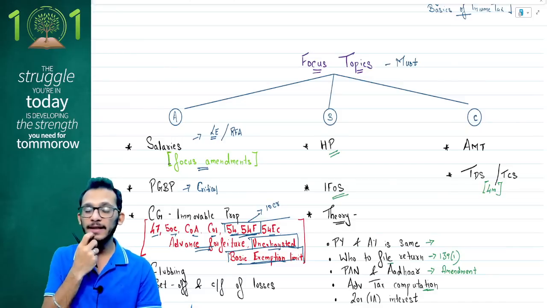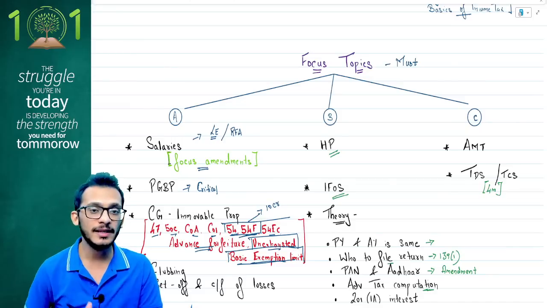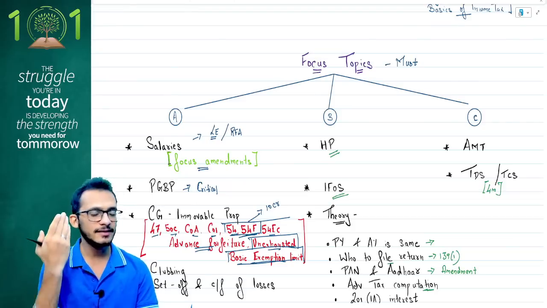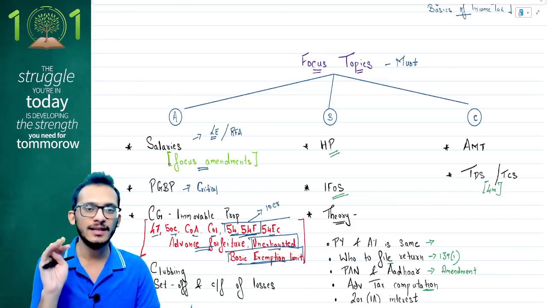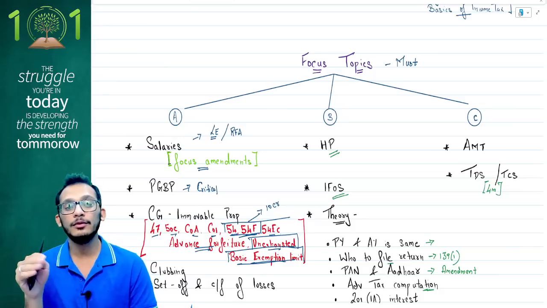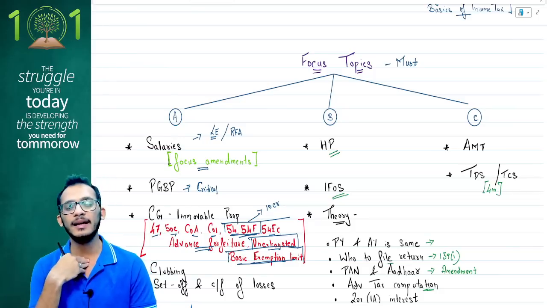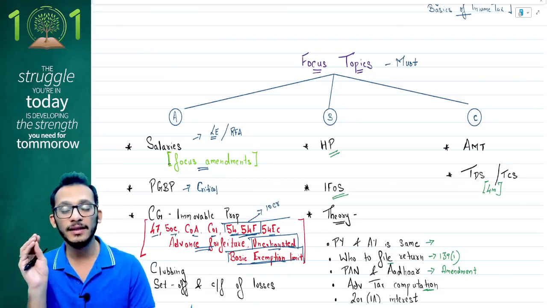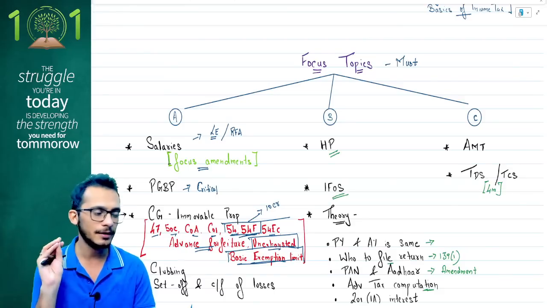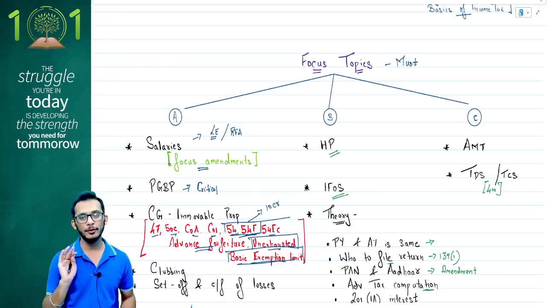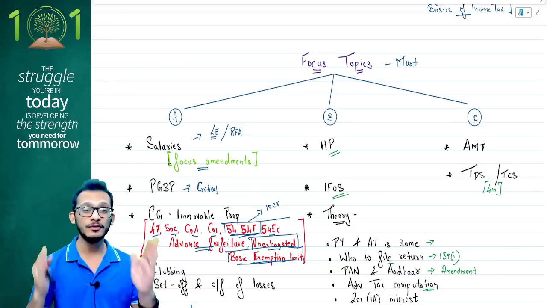Unfortunately, while I would normally have come and told you what sections to focus on from a TDS perspective, there was only one amendment in the current year relating to your online winnings, and ICAI has already tested it in September. So the chances of that coming once again in January is close to 0. With that, you don't have any sections which I can tell you are to be paid attention to. Every other section now becomes important for the exam, and therefore nothing is treated as important. Yes, I am still putting it as focus tip number 3 because it's a chapter for you to do if you want to score the 4 marks. But if you're not able to score, don't worry.